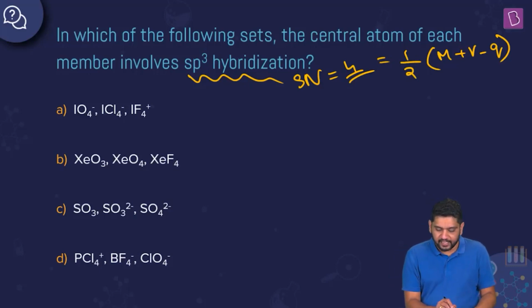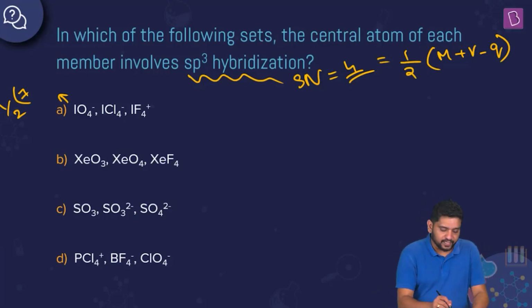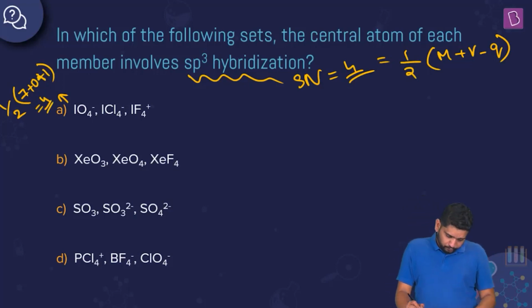In IO4 minus, obviously the central atom is iodine, and valence shell electrons is 7 for iodine. Monovalent atoms we don't have, we have oxygen, right? So oxygen is divalent, so plus 0, minus charge is minus 1, so minus minus 1 is plus 1, right? So (7 plus 1) by 2, or 8 by 2, is what we get. So this is 4. So in IO4 minus we have sp3 hybridization.